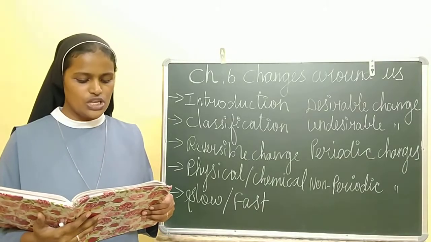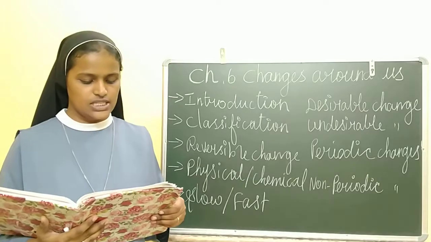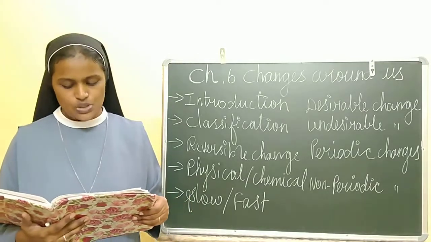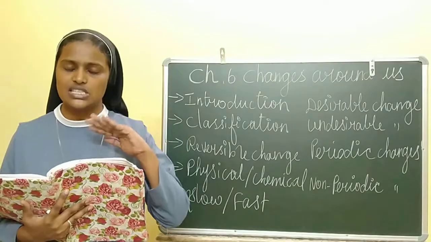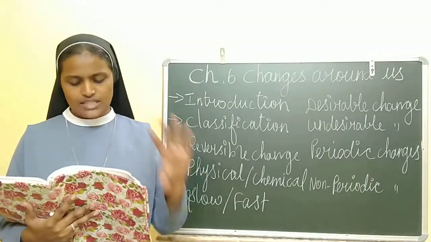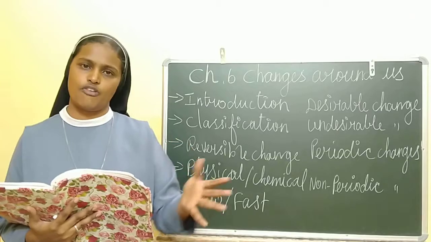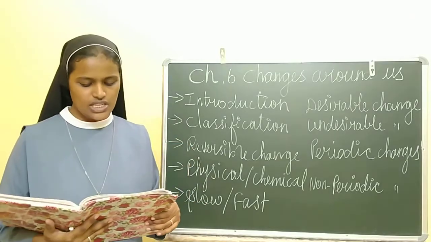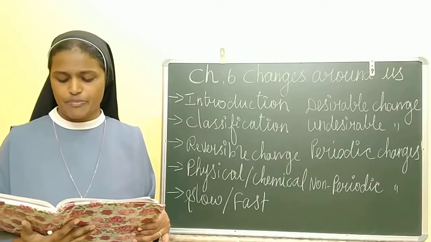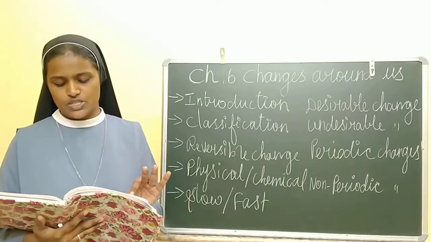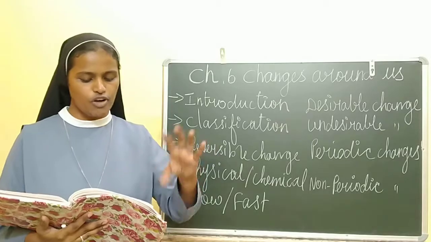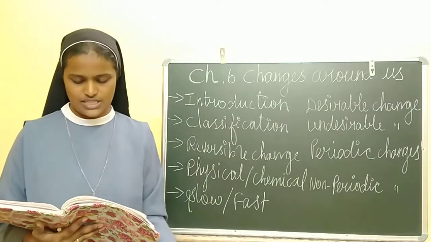Next we are going to see chemical change. The change in which new substances are formed is called chemical change. In this change, a new substance with different properties is formed. The molecules of the original substance undergo changes to form molecules of new substances.